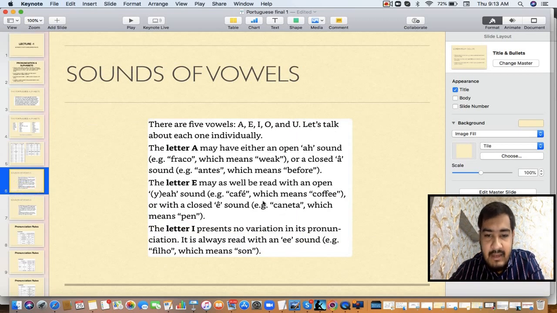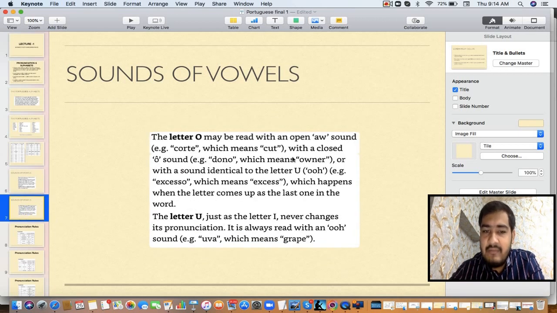Example, cafe. I is having the sound E. Next is O. O is having the O sound. Example, corte. See? Corte. Later you will see some more variants.